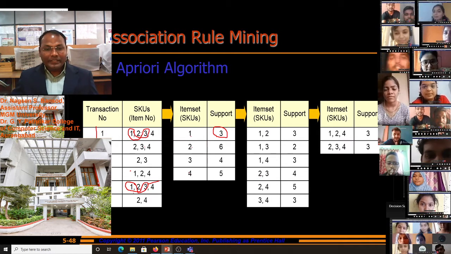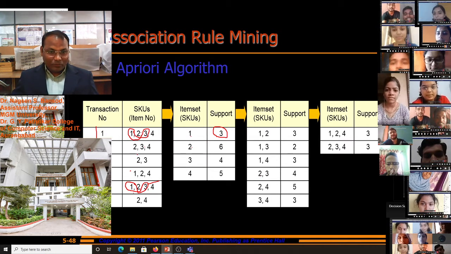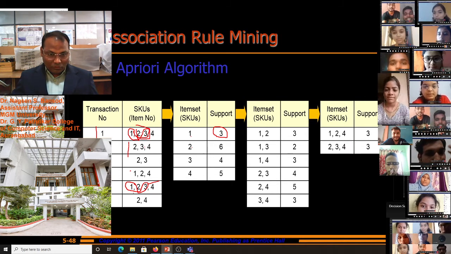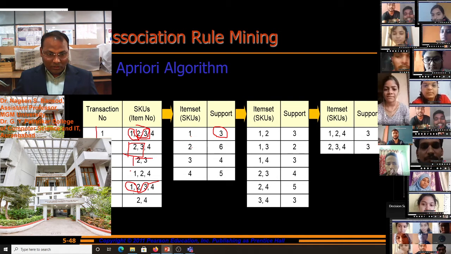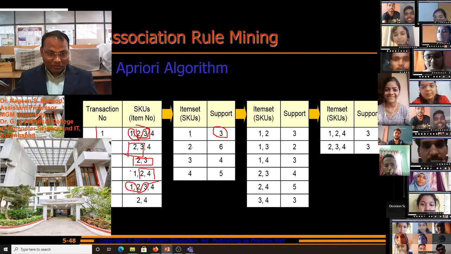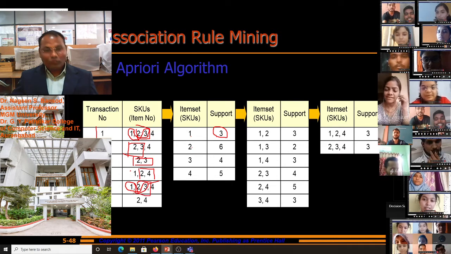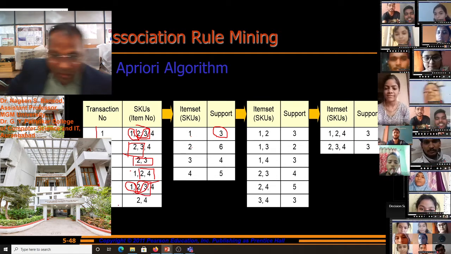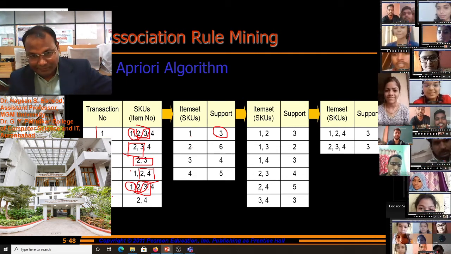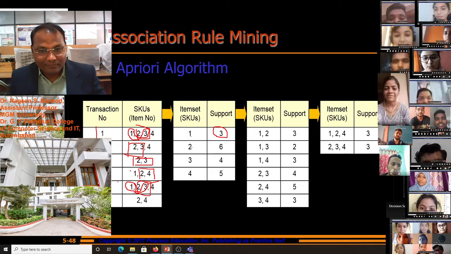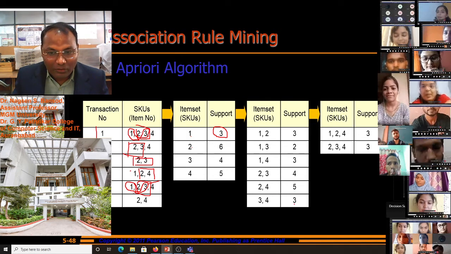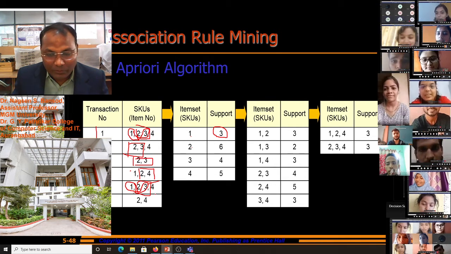For 2 and 3, this is 1, 2, 3, 4. Sorry, this is 4. 4 supports are there. And for 2 and 4, 5 supports are there. And for 3 and 4, how many supports are there? 3 supports are there.